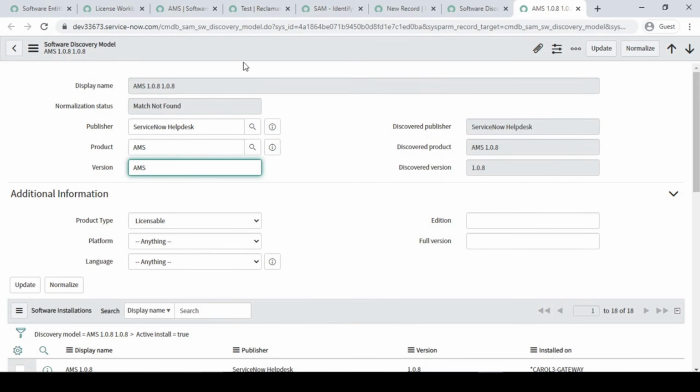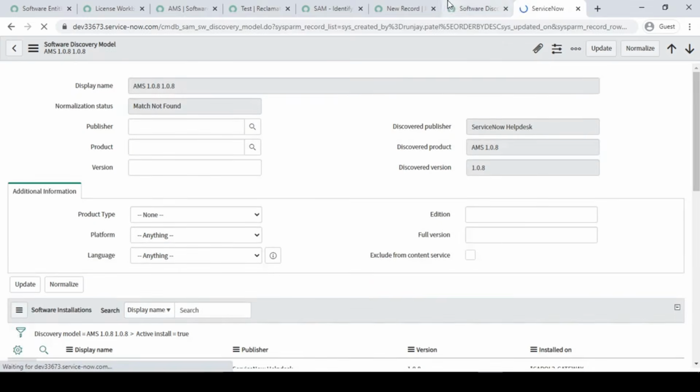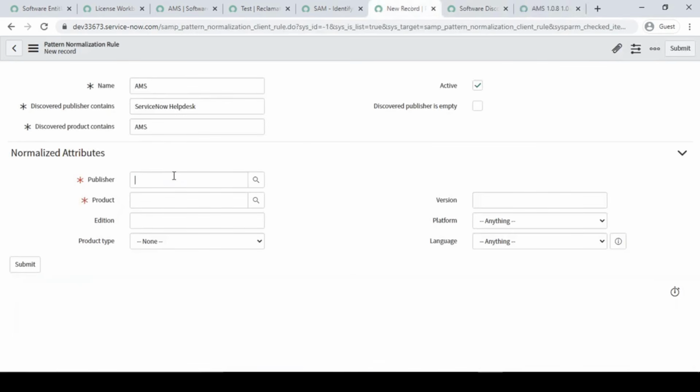I'm not going to save this, I'm just going to reload it. The same thing I'm going to replicate using this. The publisher I'll add as ServiceNow help desk, and the product should be AMS. The edition and version we don't want to do, since the license is already captured over here. So I'll just save this.